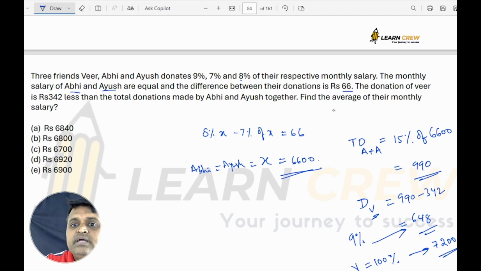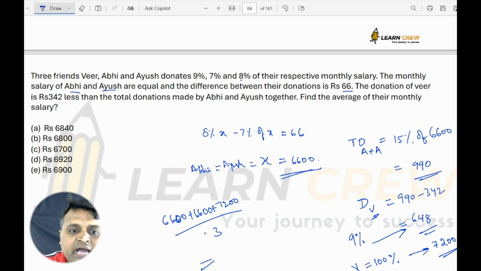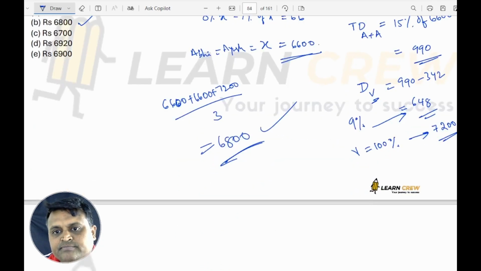Now it is asked, find the average of the monthly salary. So 6600 plus 6600 plus 7200 divided by 3 is the average monthly salary of those three. So how much are we going to get? If I am distributing 600 by 2, I am getting 300, so it is 6,800. So the answer is option B. Next.